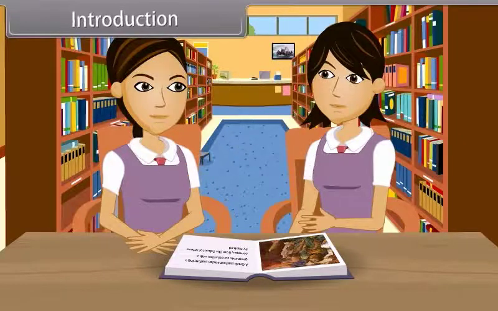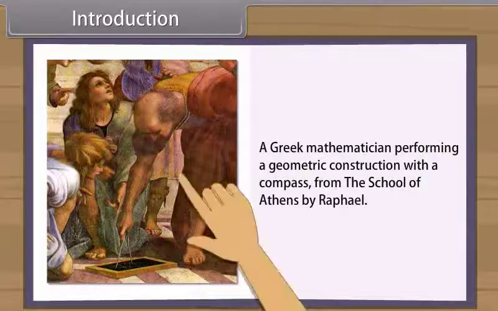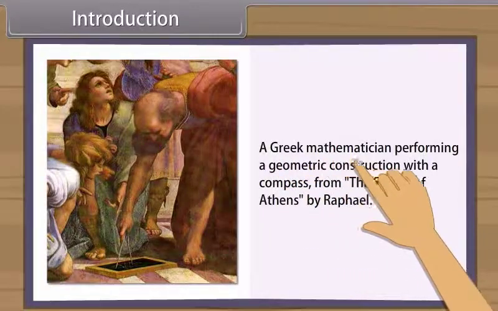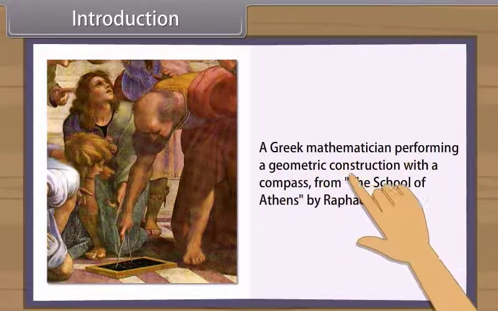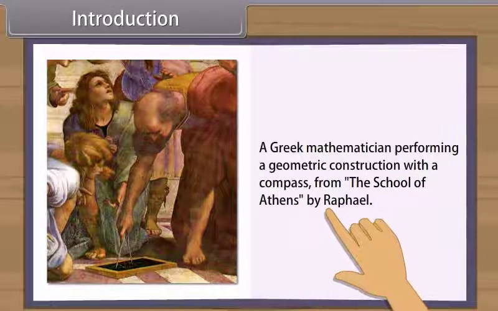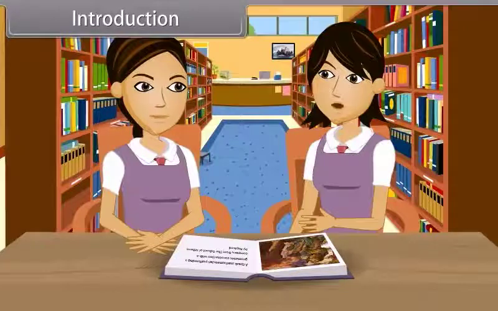Introduction. Hey, look at this picture. A Greek mathematician performing a geometric construction with a compass, from The School of Athens by Raphael. Do you know how geometry originates? It appears to have originated from the need for measuring land. You know, today our teacher is going to teach us a different form of geometry. What is that?